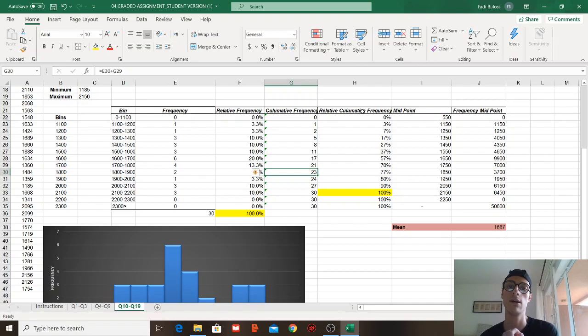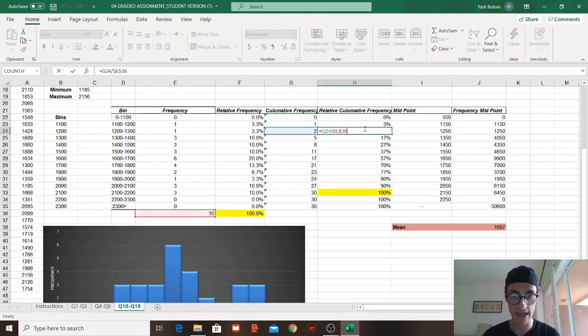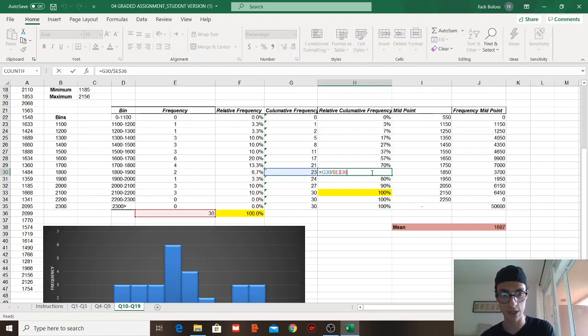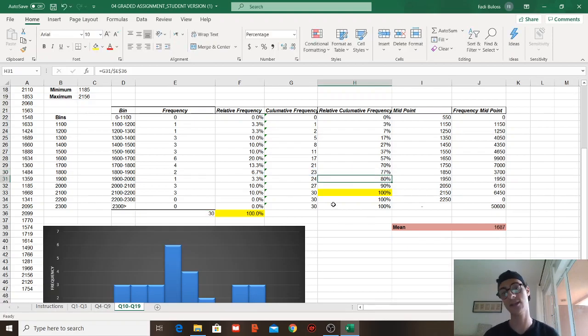Relative cumulative frequency is simply we take those values that we just calculated and we divide them by the frequency total, as mentioned. Each amount should be shown as how I calculated each one of them. Now, of course, we need to reach 100.